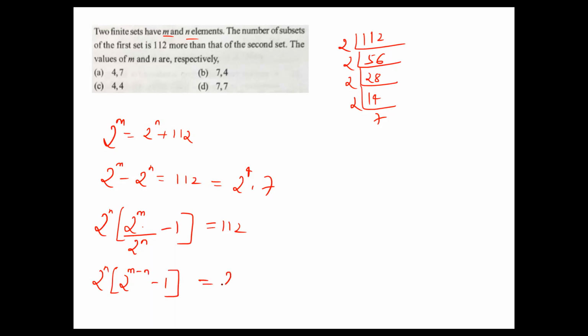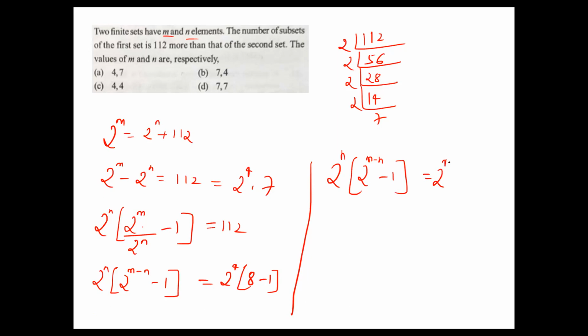This equals 2^4, and 7 can be written as 8 minus 1, which is 2^3 − 1. Now the base is the same, so we can equate. So n value is 4.